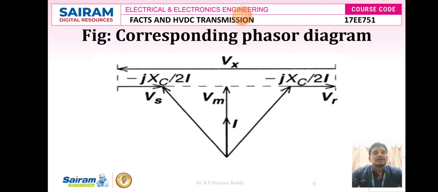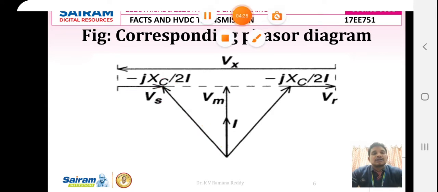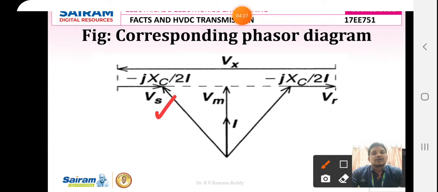In the phasor diagram, Vs is the sending end voltage, and the current is in quadrature with it. The sending end voltage Vs is the product of its current and its reactance, that is minus j Xc by 2.